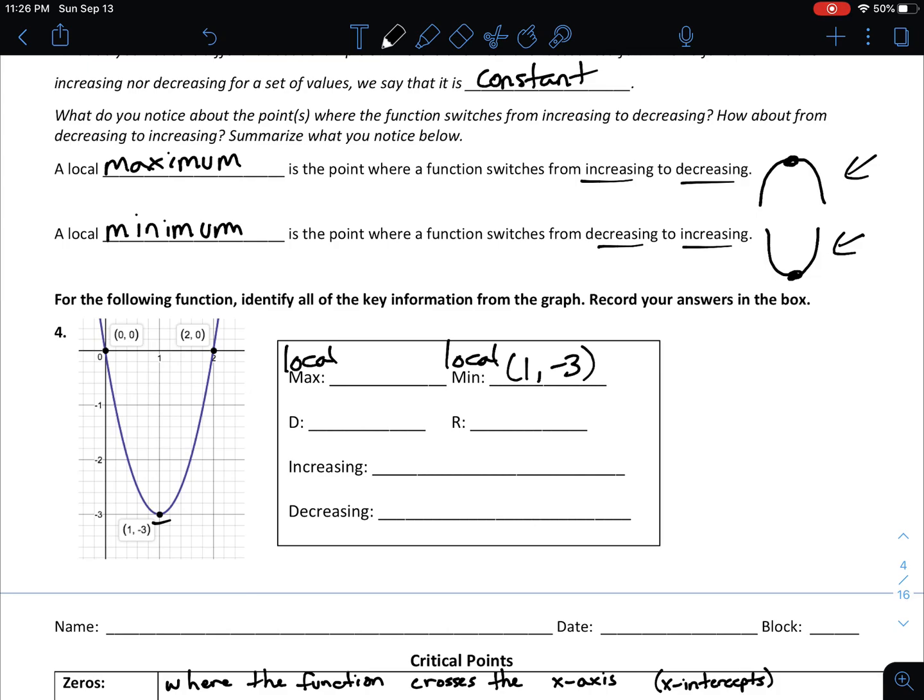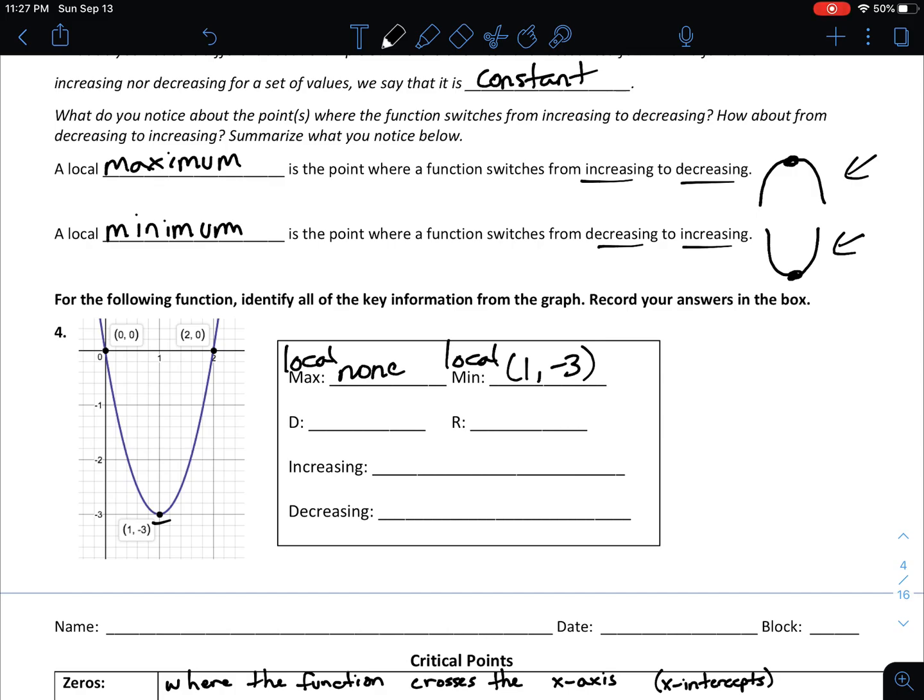Taking a look at the graph, notice that there really aren't any points where the graph switches from increasing to decreasing. In fact, it's only increasing on this right side of the graph, and it never starts decreasing. We never see a point where it starts to turn. So in this case, we're actually going to say that there are no local maximums.